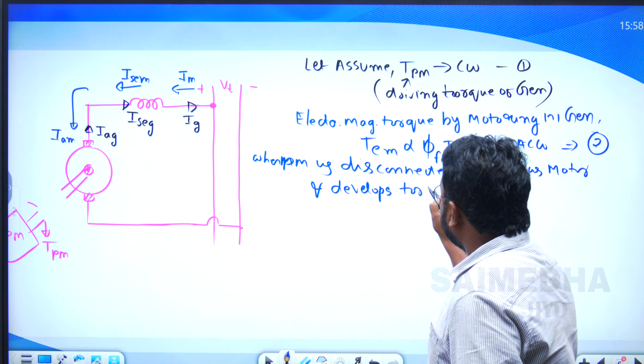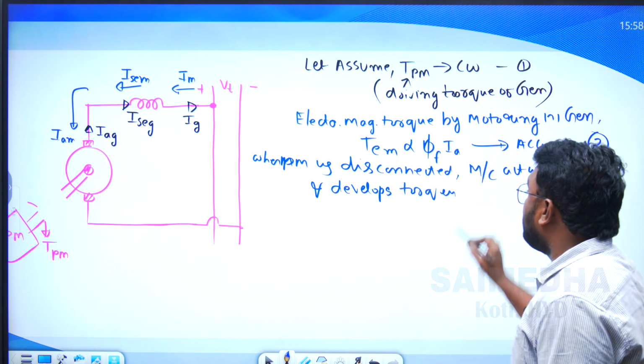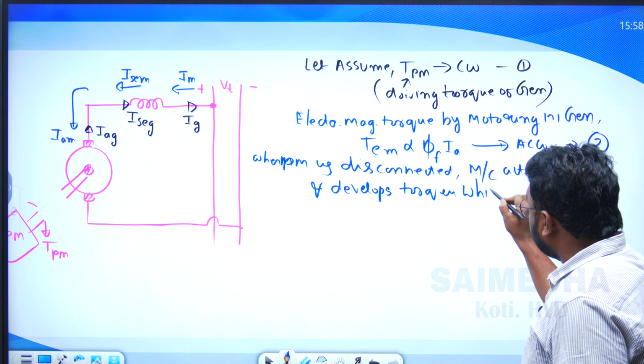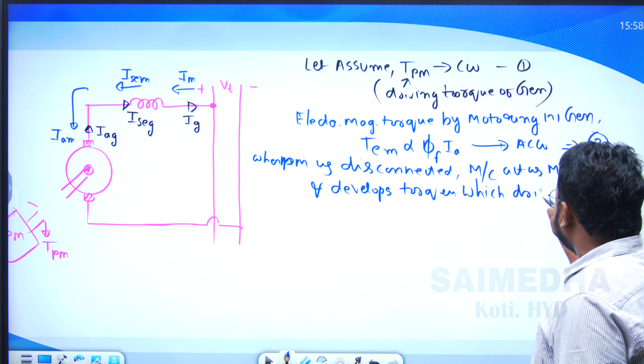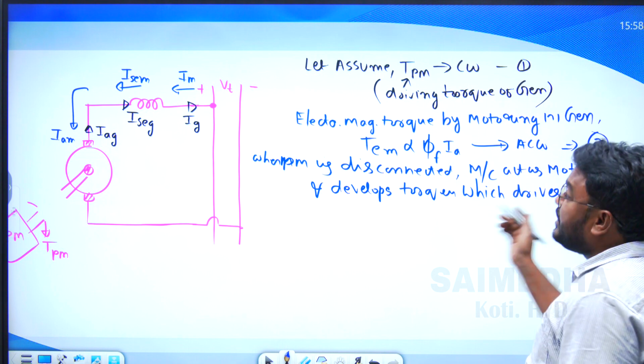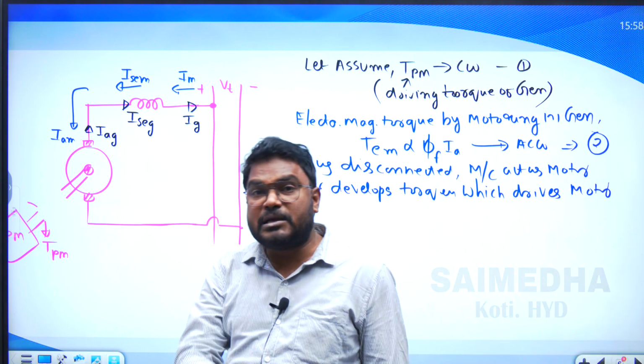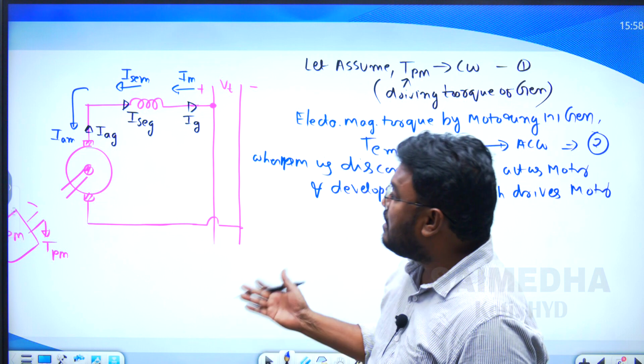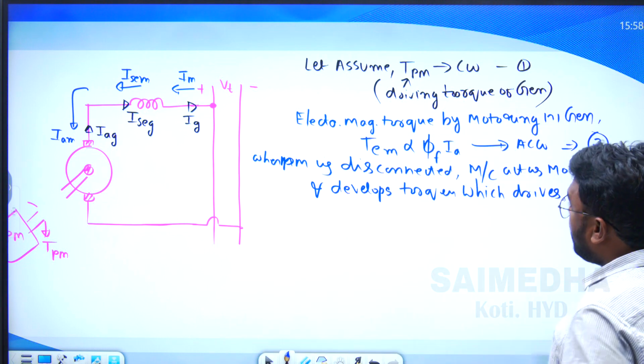So this torque, the drive develops the torque which drives the motor. But we don't know what the direction is, whether it is the previous direction or the opposite direction. So how do we find out?